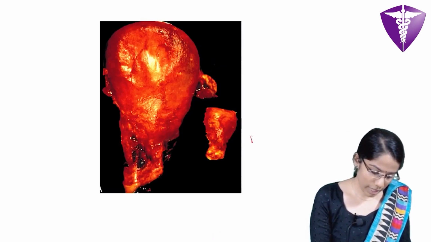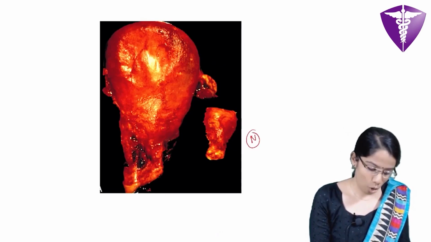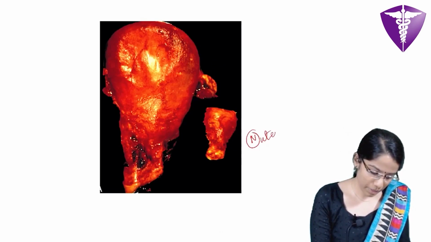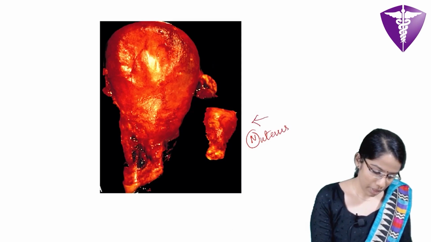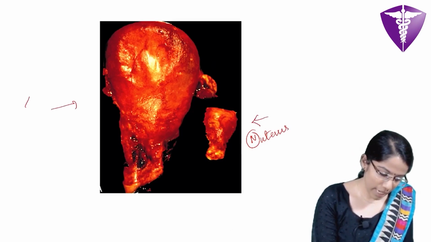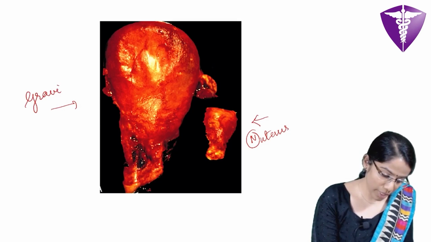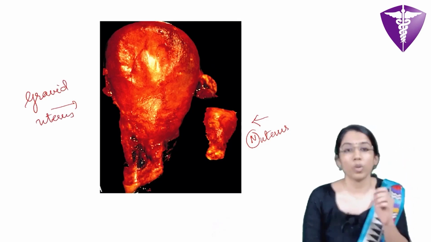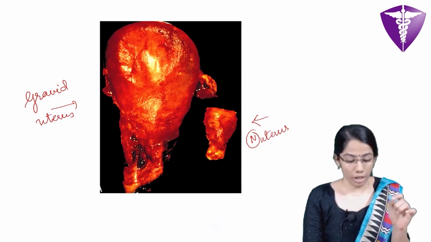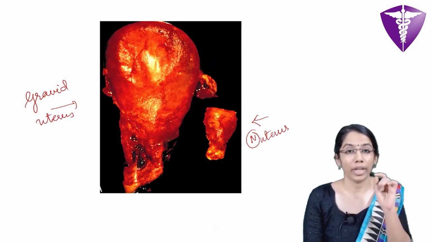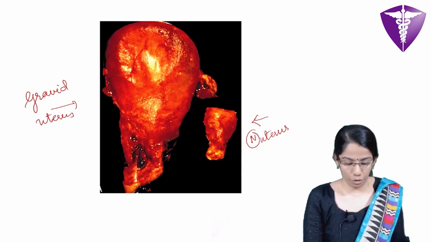So this is an example of the normal uterus. And here what we see is the gravid uterus, removed in a case of postpartum hemorrhage. And so we can appreciate how in the gravid uterus there is hypertrophy.